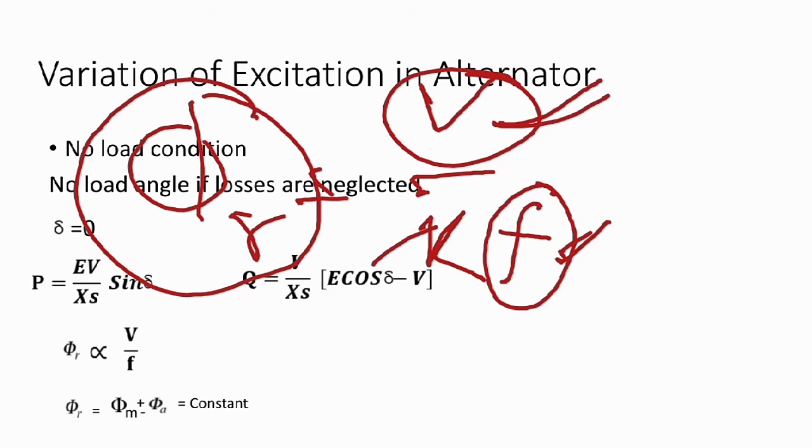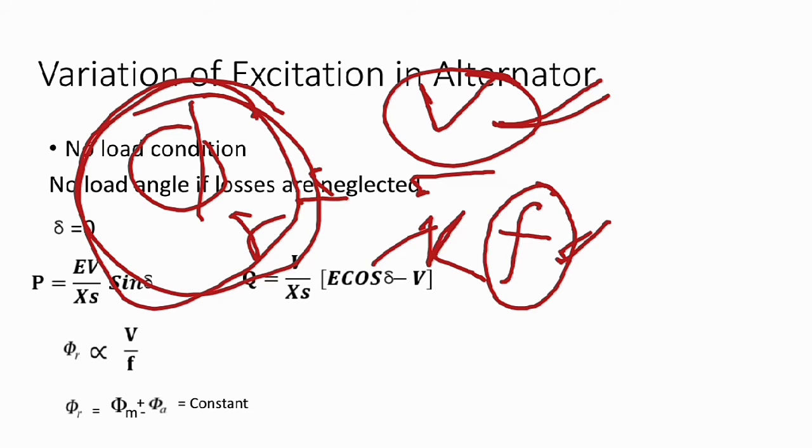If the resultant flux is constant, then the ratio V by f is constant, meaning voltage and frequency are constant. That is our main motive to connect to the infinite bus system.